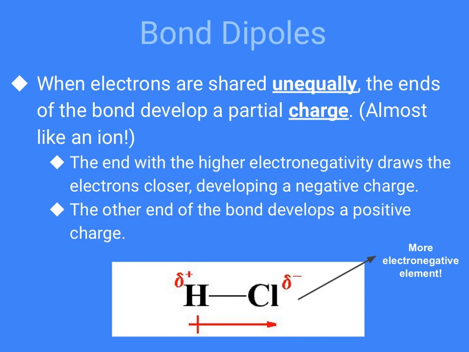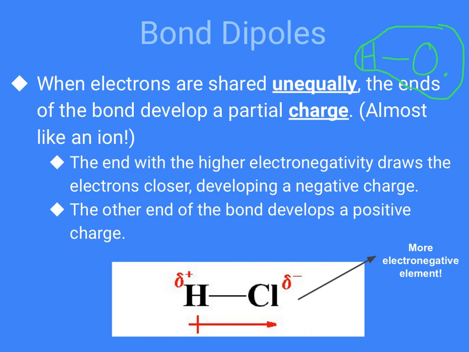So since one of the atoms is pulling harder, what we need to realize is, okay, let's think about hydrogen and oxygen. Oxygen is more electronegative. So yes, they are bonded like this, but if I'm actually thinking about where the electrons are spending their time, it is exponentially more on the oxygen end. So the electrons are going to spend their time more on the oxygen end because it's more electronegative.